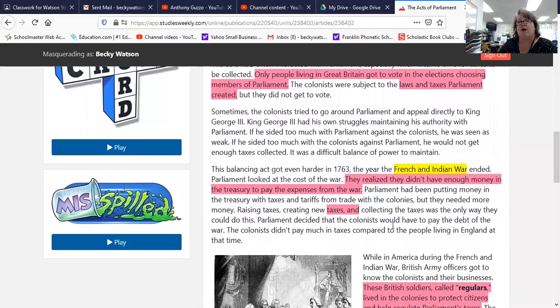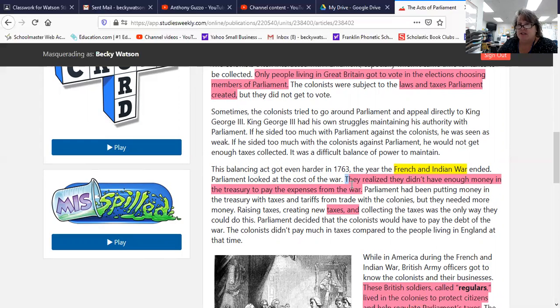Keep scrolling down. Why did the king start charging taxes? Right here. They realized they didn't have enough money for the war. See that right there? They realized they didn't have enough money for the war. Now I want to point out something on this one. This is a short answer question. It reads, let me find it. Why did Parliament decide to raise taxes in the American colonies?